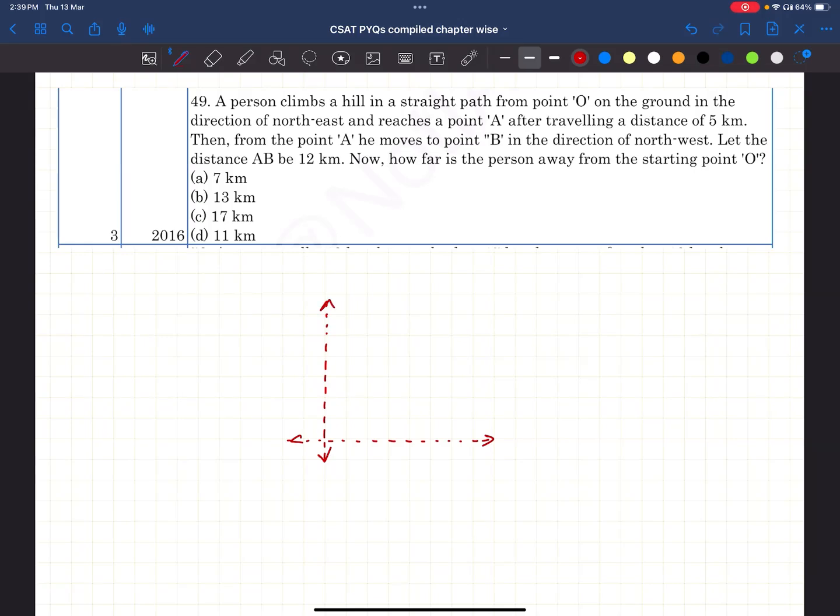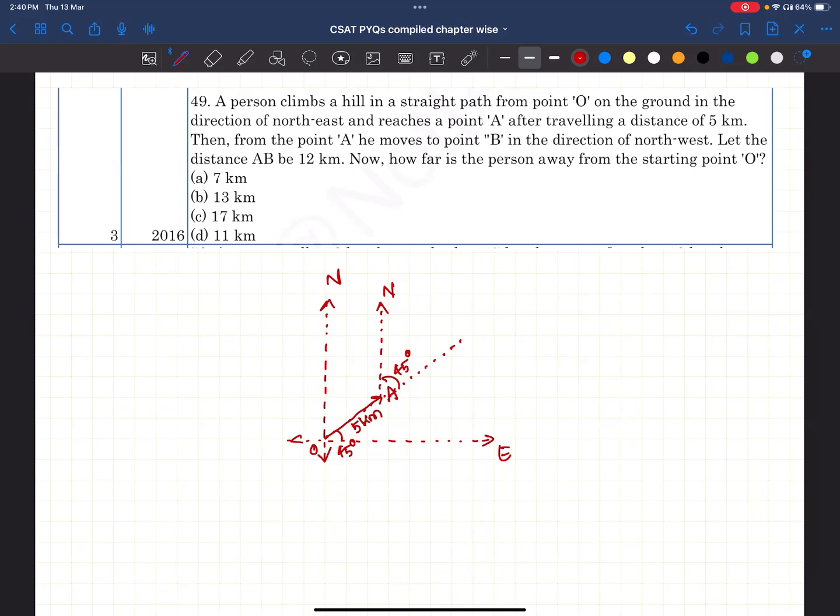Right? Now what is it showing? In the northeast direction. That means exactly 45 degrees. This is north, this is east. Northeast, right? Let this be point O. From here, he is traveling 5 kilometers towards point A. And again, see, this is also north, and this is 45 degrees. This is also 45.